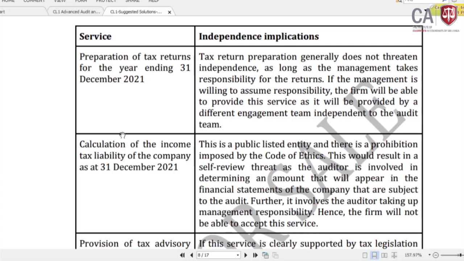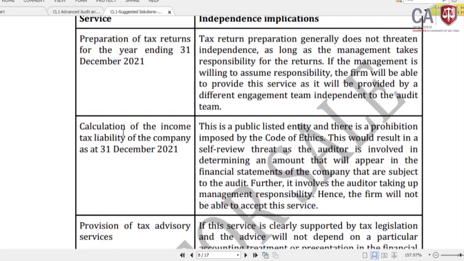Calculation of the income tax liability of the company. This is a public listed entity and there is a prohibition imposed by the Code of Ethics. This would result in a self-review threat as the auditor is involved in determining an amount that will appear in the financial statements of the company that are subject to the audit. Further, it involves the auditor taking up management responsibility. Hence, the firm will not be able to accept the service.